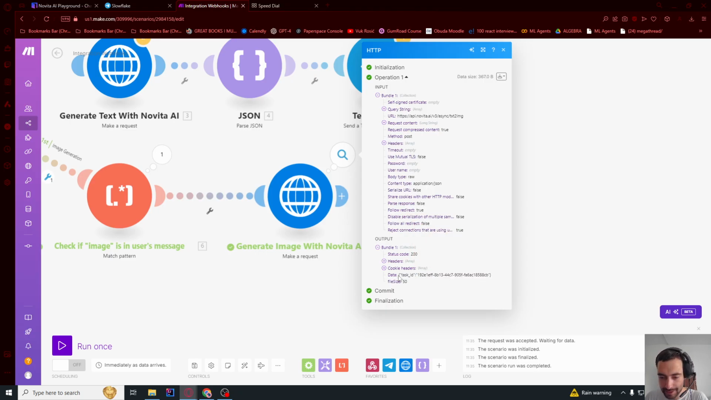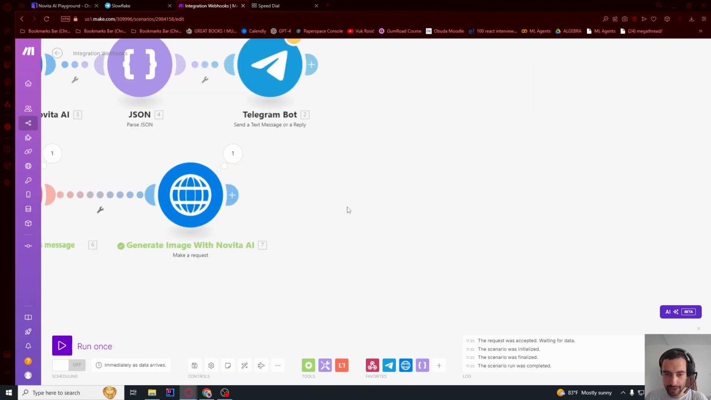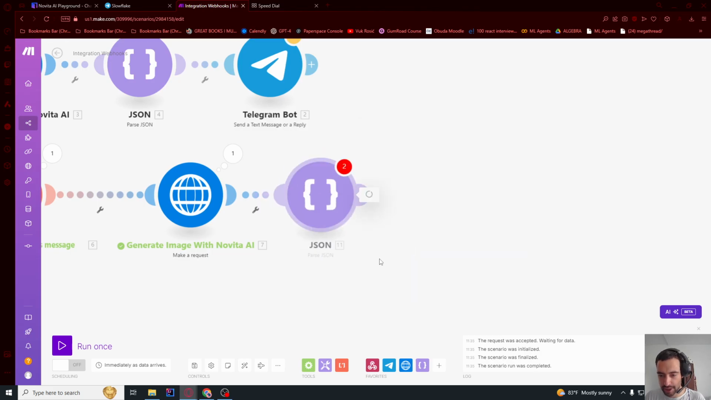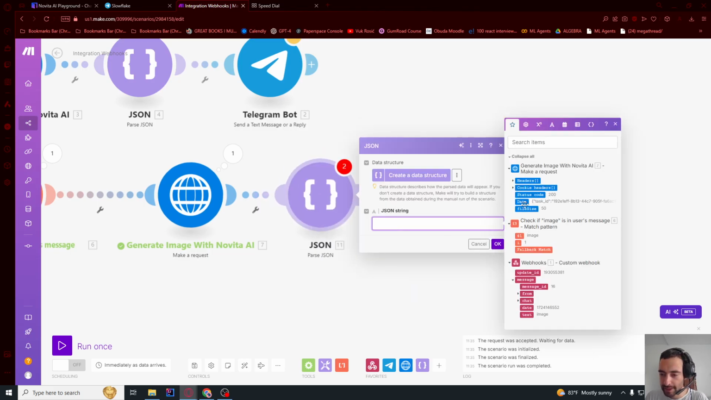But this data is just a string. We need to convert this blob of text into an actual object that we can use. So if you don't understand, just follow me, you will understand. Go here and JSON, parse JSON, and give it this data object.